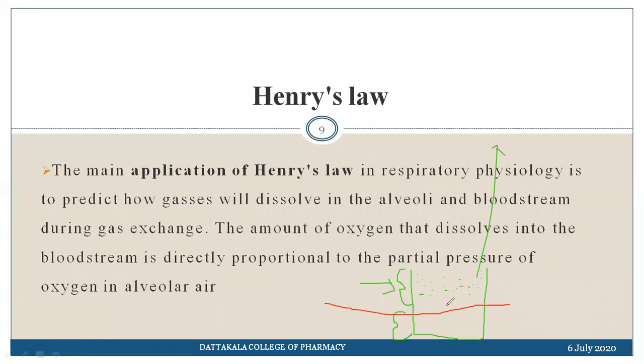As you dive toward the depth of the water, the concentration of dissolved gas, more specifically dissolved oxygen, will be more. So more fish are available at the depth. This indicates the variation in dissolved oxygen in the water. As more fish are available at the depth, that means more dissolved oxygen is available there, and at the surface less dissolved oxygen is available.